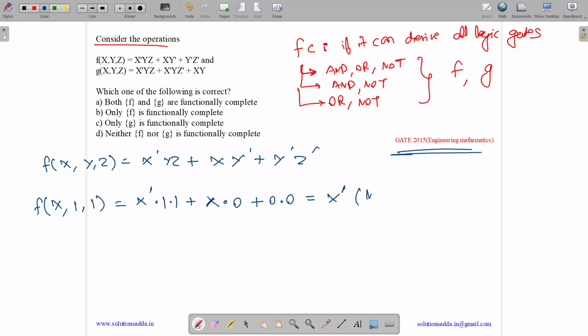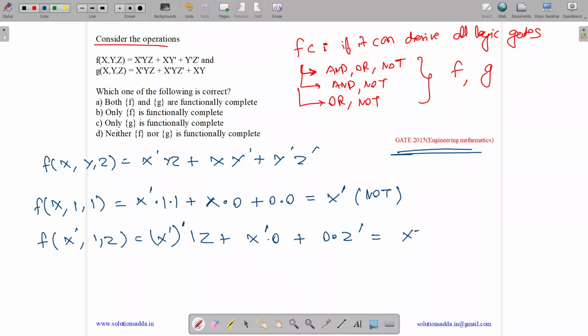So we have done the NOT gate. Now let us see if we take x, 1 and z. We get x' into 1 into z, plus x into 1 complement, which is 0, plus 1 complement, which is 0, into z'. So we get x'z. So we are able to do the AND gate.